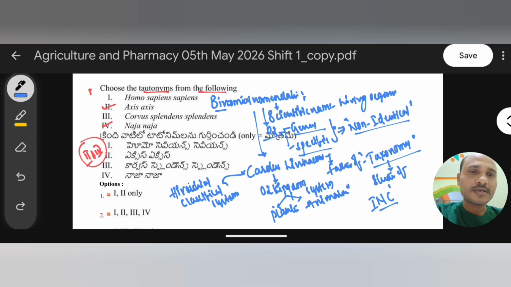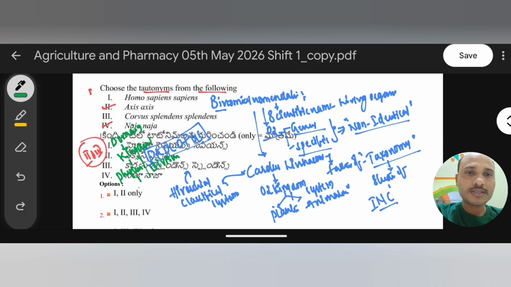In the hierarchical classification system, organisms are classified into various groups. We remember one trick: DKPCOFGS is the hierarchical classification system. D means domain, which includes kingdoms. K means kingdom. P means phylum; in animals we use phylum, but in plants we use division.